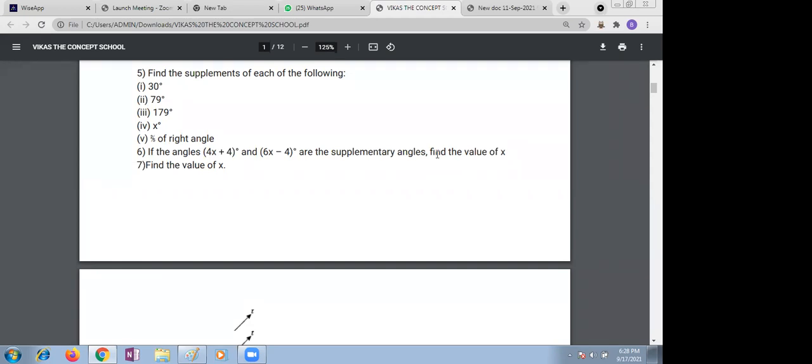Ishan, you are telling absolutely correct. We are isolating, we are finding the value of x. That's absolutely true. I want the equation here. What is the equation? What equation are you getting here?